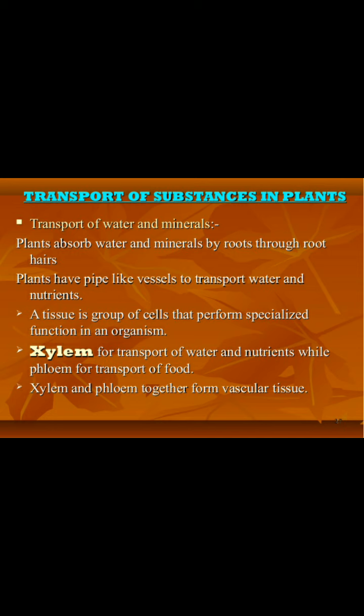It absorbs. A tissue is a group of cells that performs specialized function in an organism. Xylem is for transport of water and nutrients, while phloem transports food. So in the plant there are two main types of cells. The first one is xylem, the next one is phloem. Xylem transports water and nutrients to all parts of the plant. Phloem transports food to all parts of the plant. Xylem and phloem together form vascular tissue.